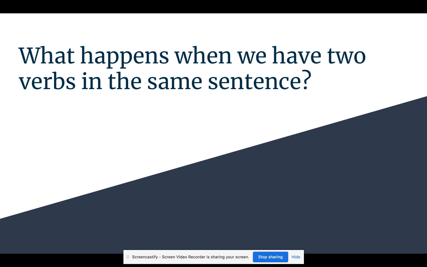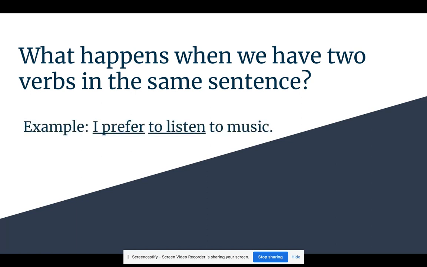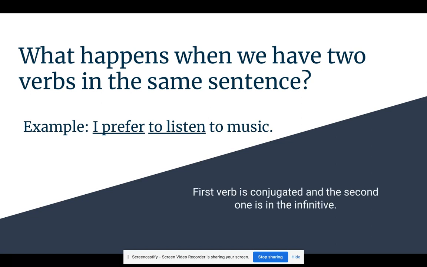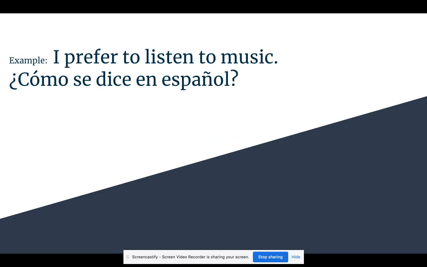What happens when we have two verbs in the same sentence? An example is, I prefer to listen to music. The first verb is conjugated, I prefer, and the second one is the infinitivo or the infinitive, to listen.